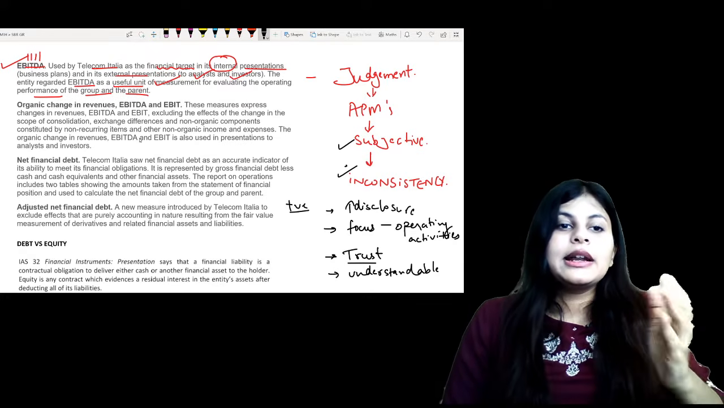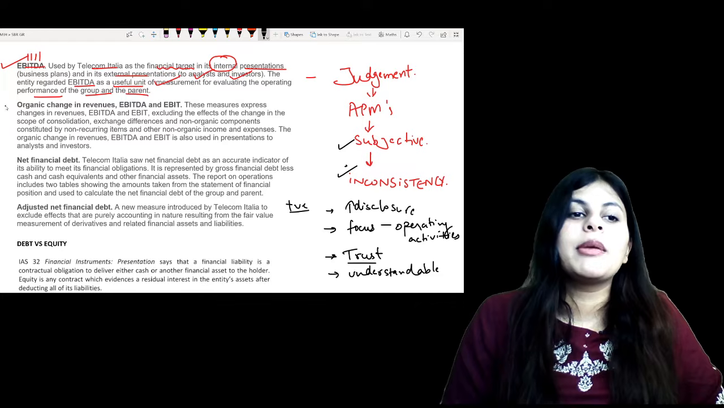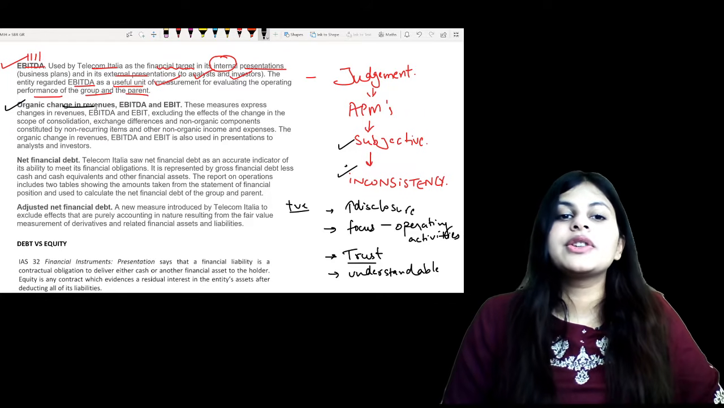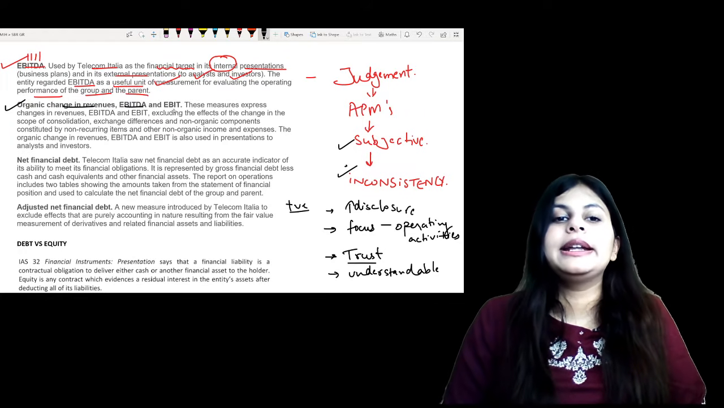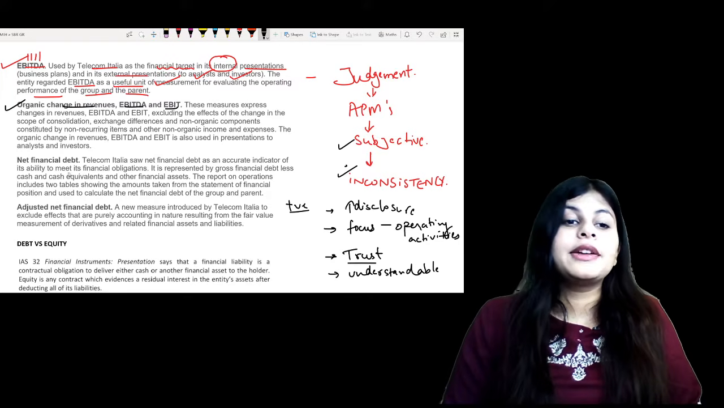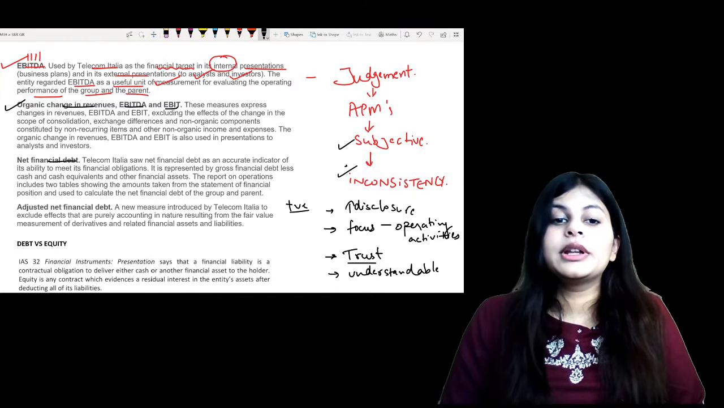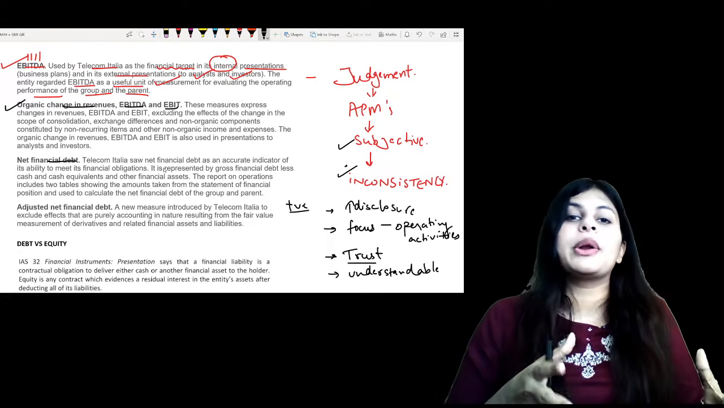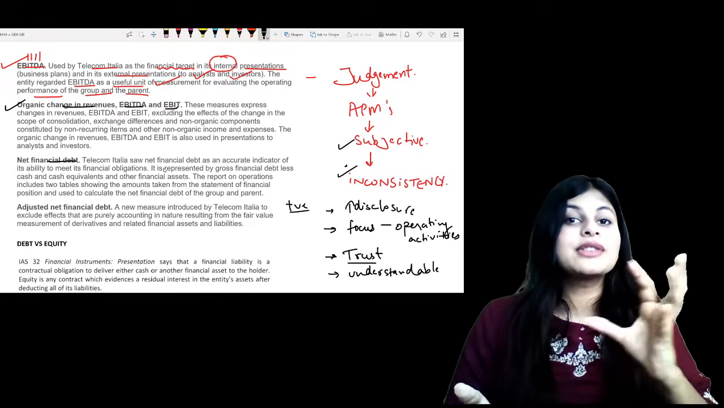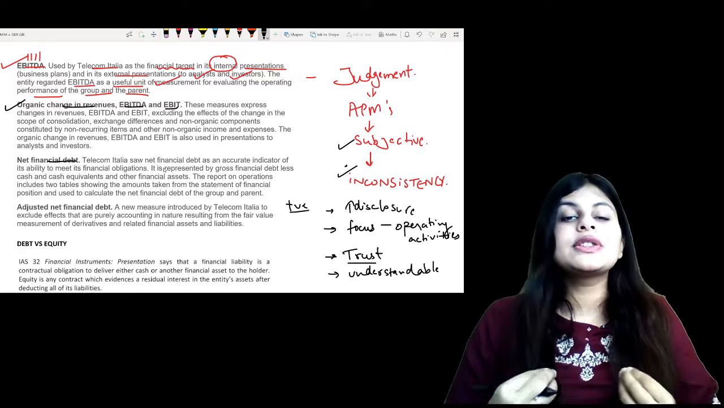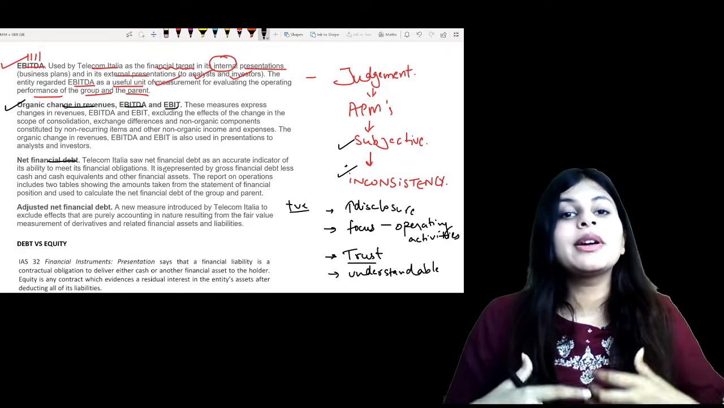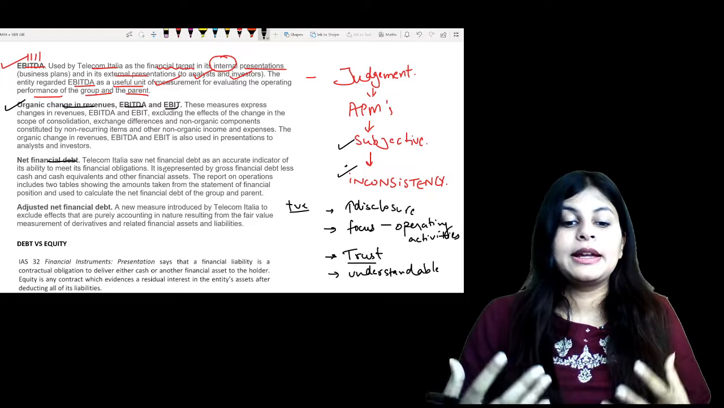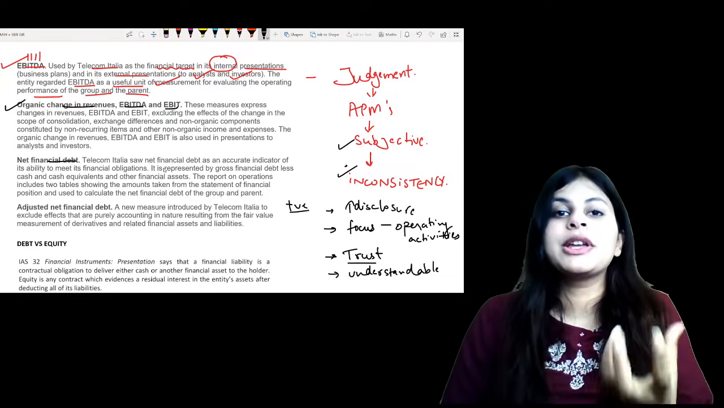So here I have given a few examples of what the company used. For organic change in revenue, they use EBITDA and EBIT. Then net financial debt: they are making their own names, making their own formulae and presenting them. So that's what an APM is, right? You just have your own judgment, your own knowledge, and you make a new measure.